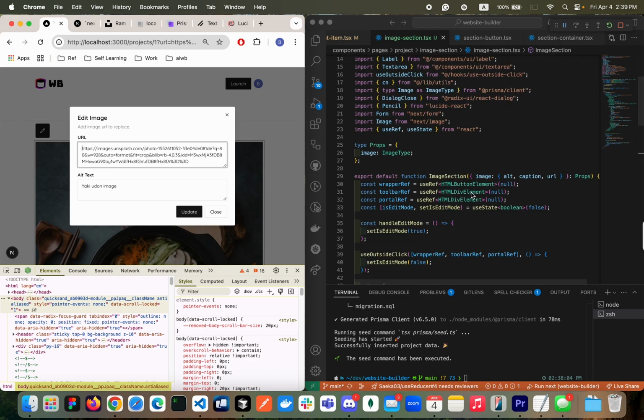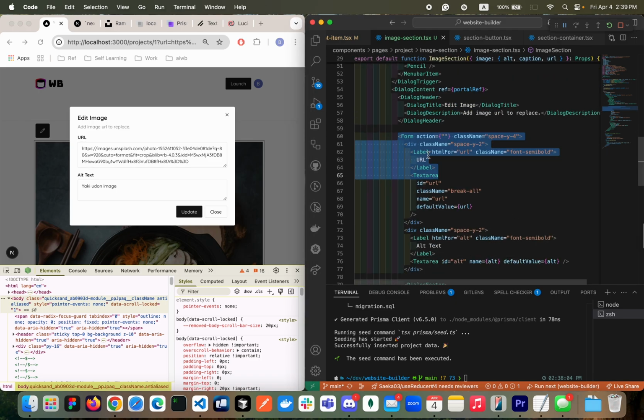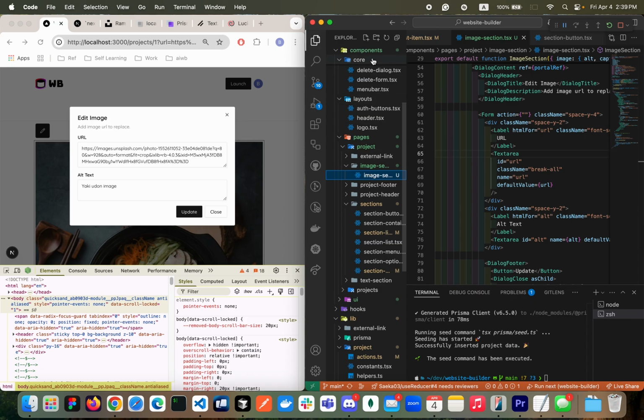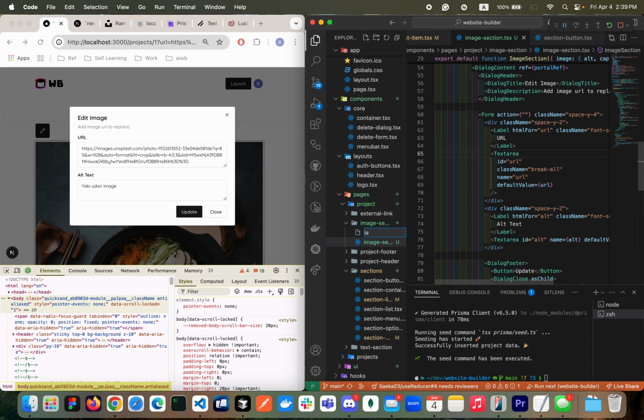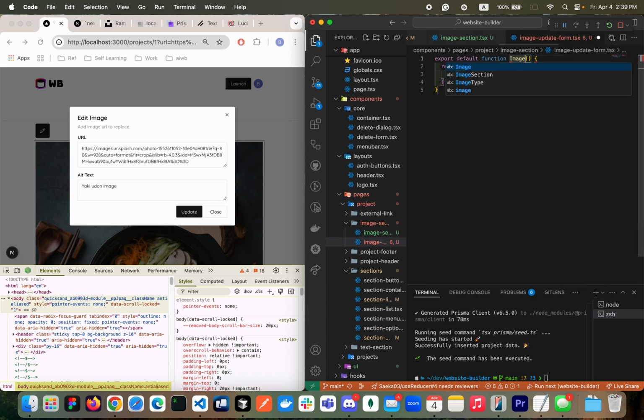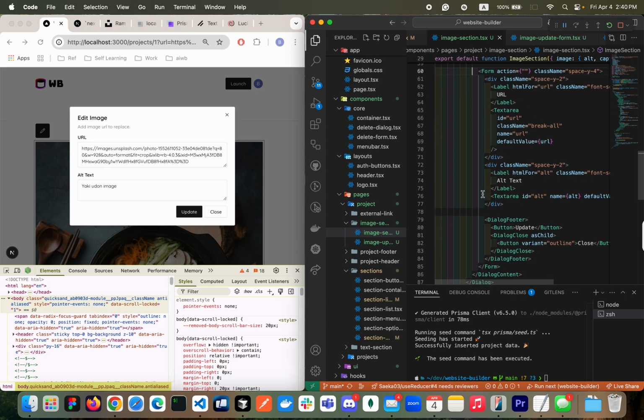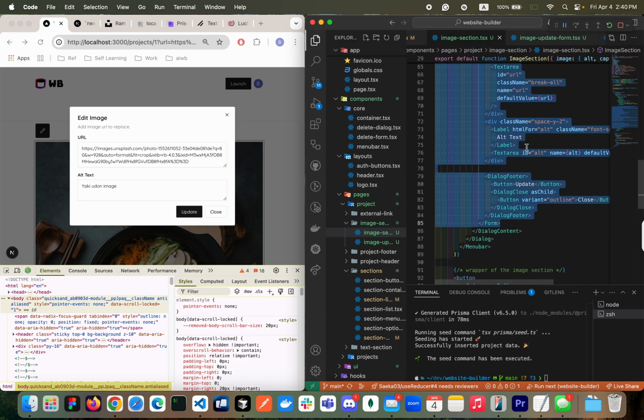But this component is really, really huge in my opinion. I want to separate this form into different components first. Here, I'm going to create one form, image update. Of course, we need to refactor a lot here. Image update form.tsx. Let's create that. Image update form. So, looking good. And then I'm going to cut this guy. I guess this much. Looking good.